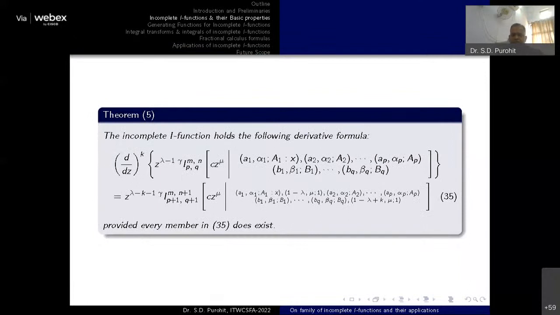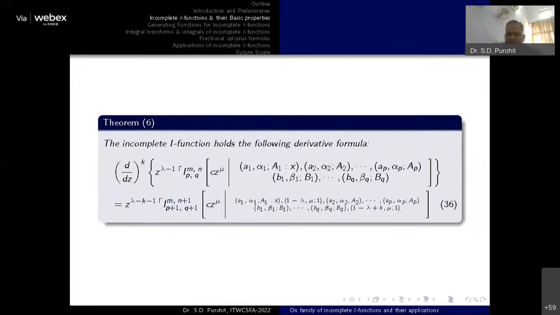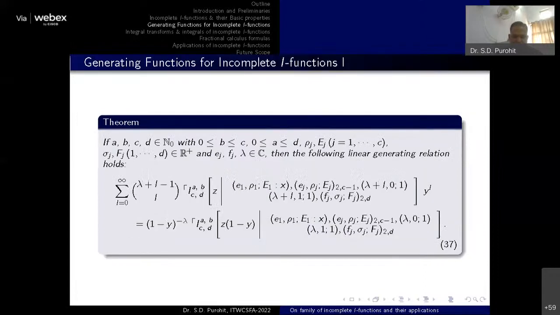Now you can see this is a simple differentiation formula, a kth order differentiation formula, available for the lower incomplete I function, and it is parallel to the formula available for the original I function provided by Rathie. Similarly, the same type of differentiation formula is available for the upper incomplete I function. Normally we call it a family of I functions, which includes the lower as well as the upper function.